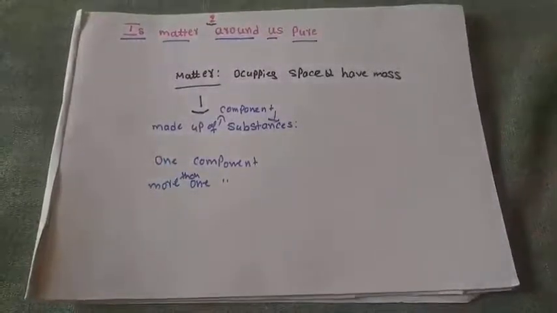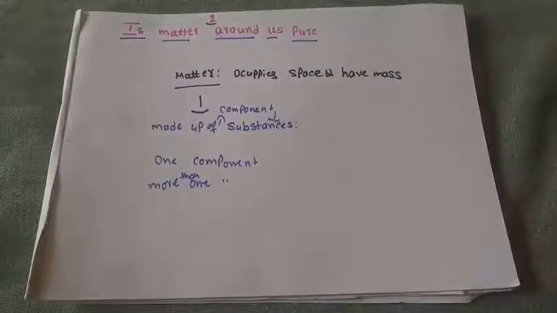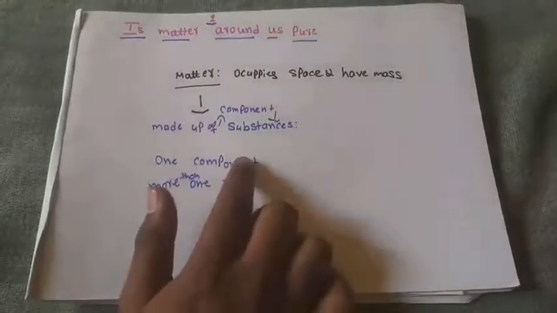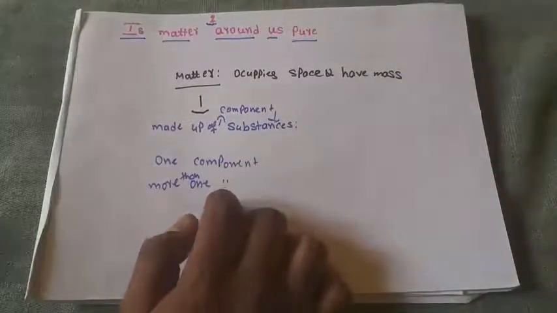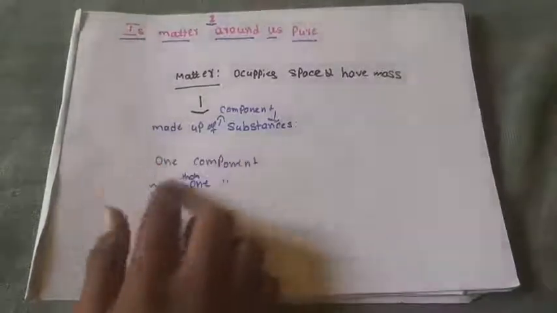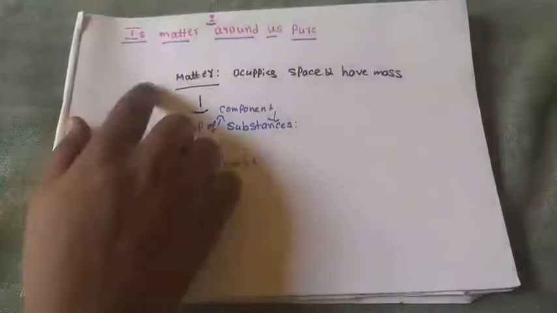Some matters are made up of only one type of component, and some are made up of more than one type of component. Depending on these components, we will classify the matter.